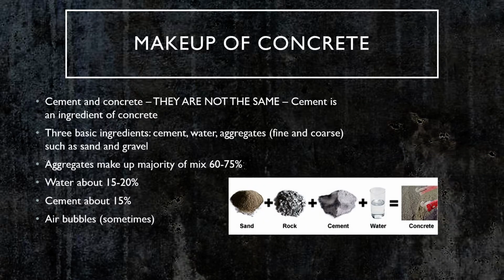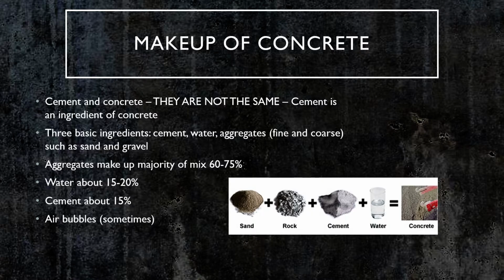Now, the makeup of concrete. One thing to mention is that cement and concrete are sometimes used interchangeably, and it's important to mention that they are not the same thing. Cement is an ingredient inside concrete. The three basic ingredients of concrete are cement, water, and aggregates. The aggregates are fine and coarse, such as sand and gravel or crushed stone.